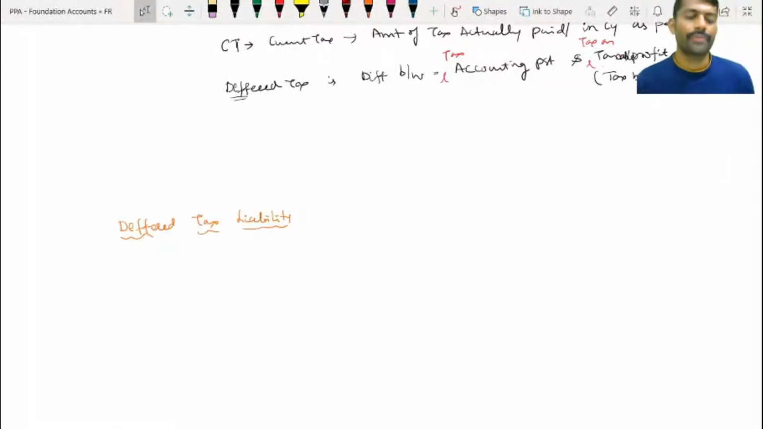Correct? Fresh. Thereafter, in the future, what will happen? It will get reversed. So that is what technically we call reversal of deferred tax liability. Correct? Like that.